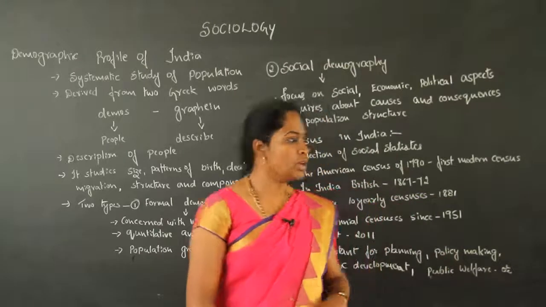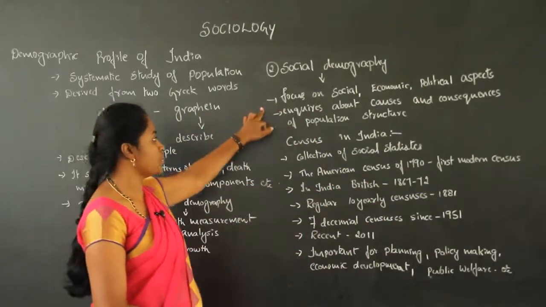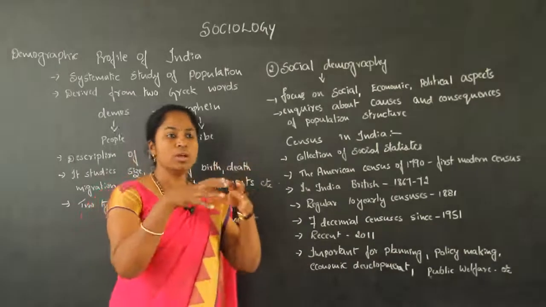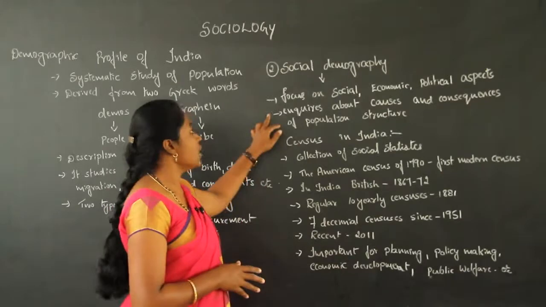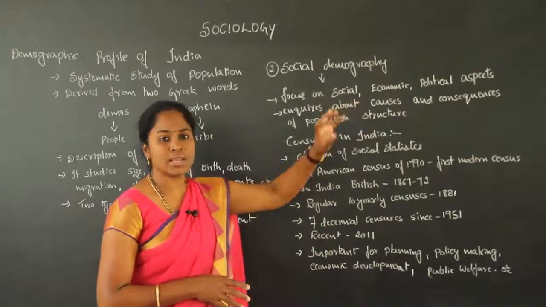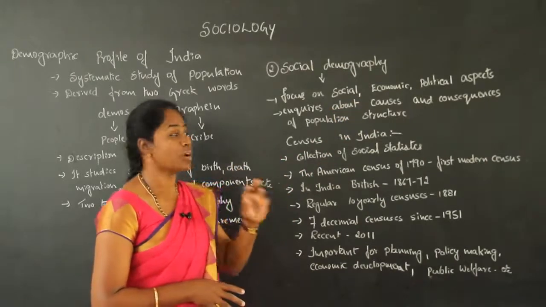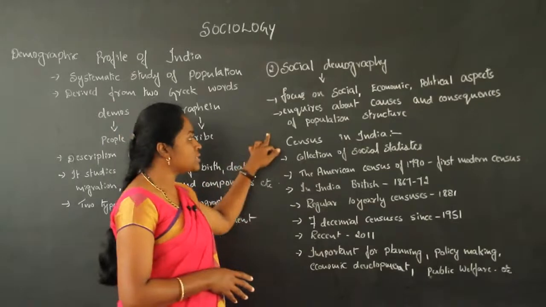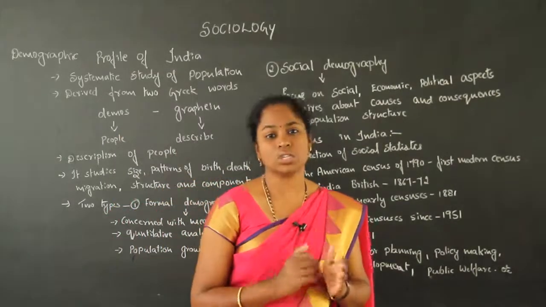And the second one is social demography. Social demography studies the different social structures of that particular society. It mainly focuses on the social, economic and political aspects of the society. Then it inquires about the causes and consequences of population structure.